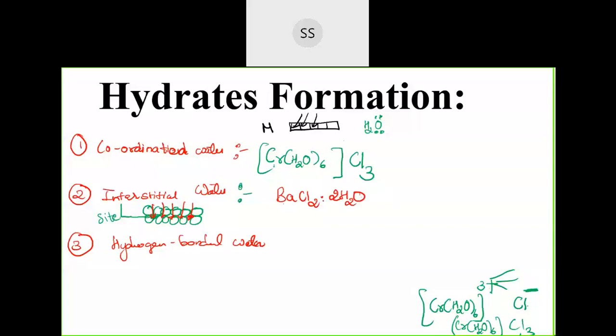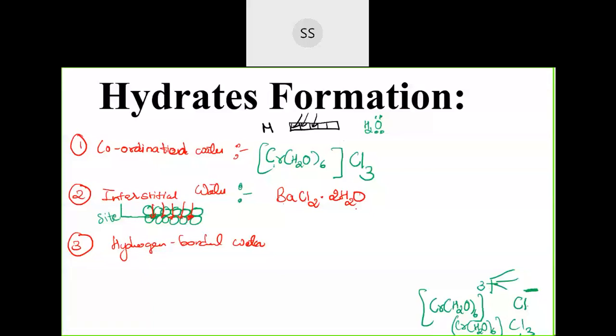Like that we have many compounds where they trap water molecules between their crystals. During the crystallization process this will happen. Like if I take sodium chloride and allow it to form crystals, in between the process there are chances that sodium chloride can trap certain water molecules, and then it will be called sodium chloride hydrated. If they don't contain any water, then we call them anhydrous.